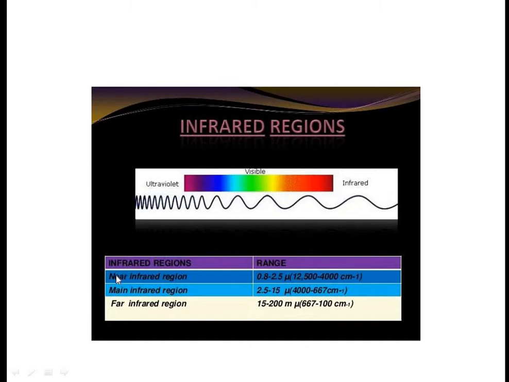The main infrared region is 2.5 to 15 mu, and the far infrared region is 15 to 200 mu. So the infrared region overall is 0.8 to 200 mu.